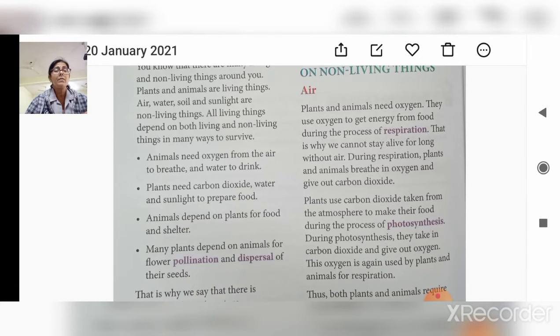Water also helps in dispersal of the seeds of plants growing in or near the water. For both, plants require water.